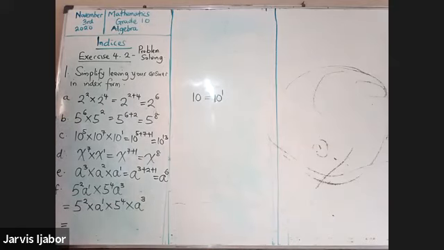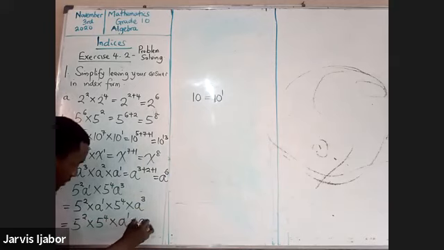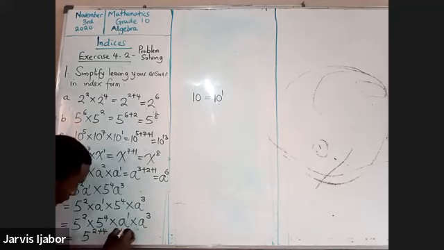Because we're just starting the topic, I will take pains to develop my approach. These days I try to enable students to deal with randomness, but since we're just starting, I will take the trouble of writing it out this way. So this will now be equal to 5 to the power of 2 plus 4 and a to the power of 1 plus 3.